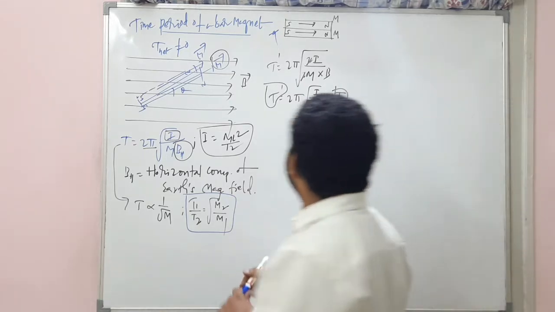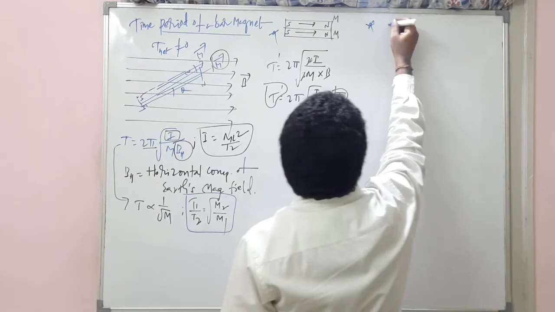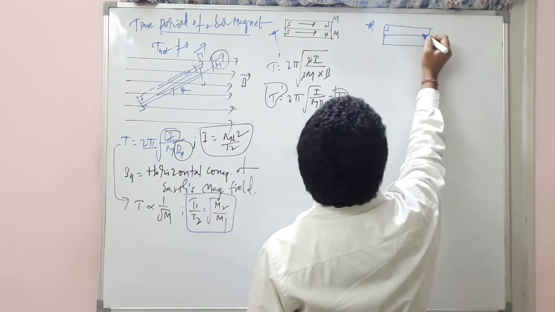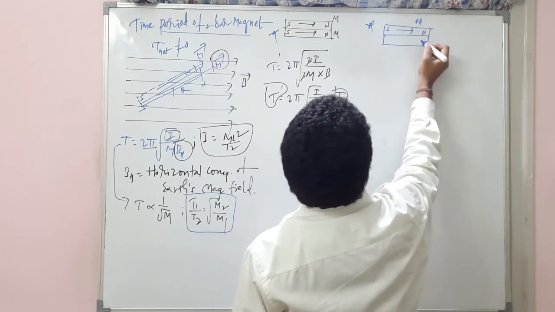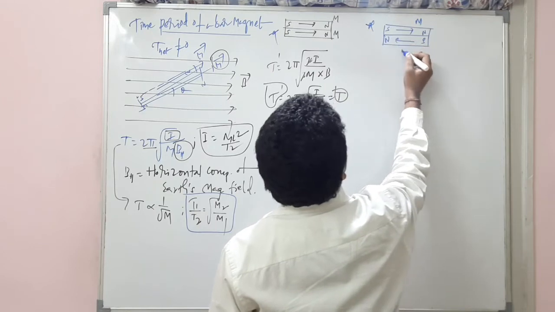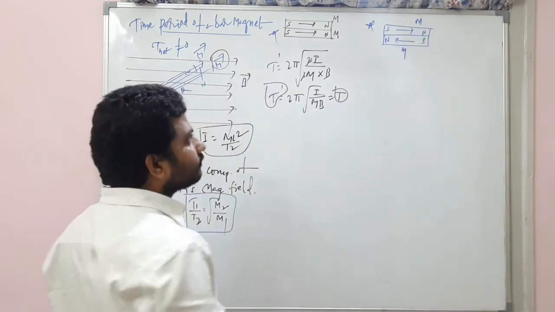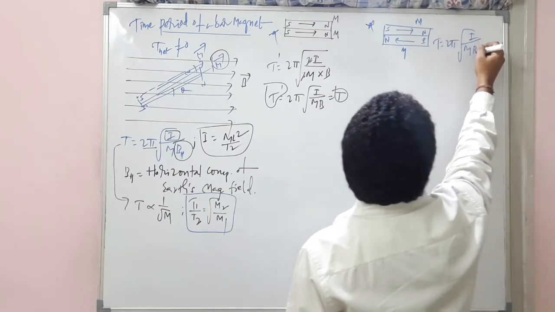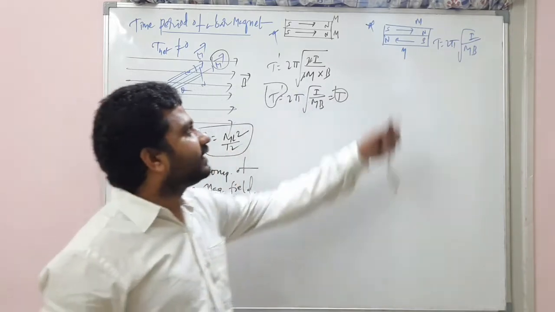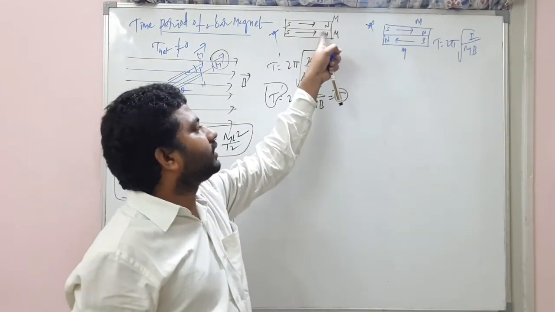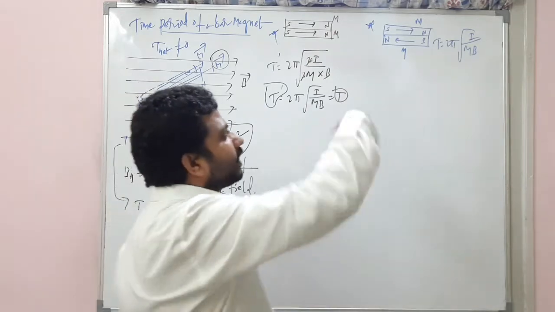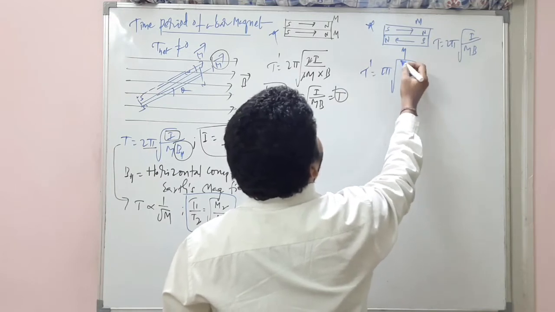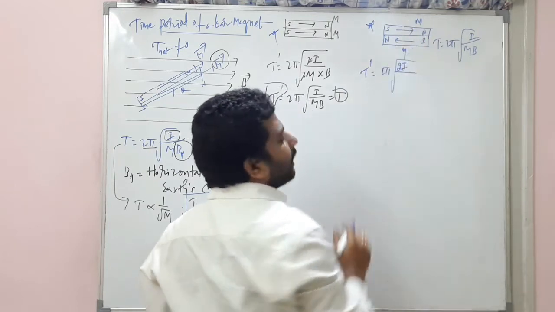Okay. Now the second case, let us discuss, students. It is most important and interesting. There are 2 magnets. One is south-north and the magnetic moment is M. Another one is south-north and the magnetic moment is M. Actual time period is 2 pi square root I by MB when there is a single magnet, either this one or this one. Now, the combination will have the time period like this: 2 pi square root 2I, because mass is doubled.